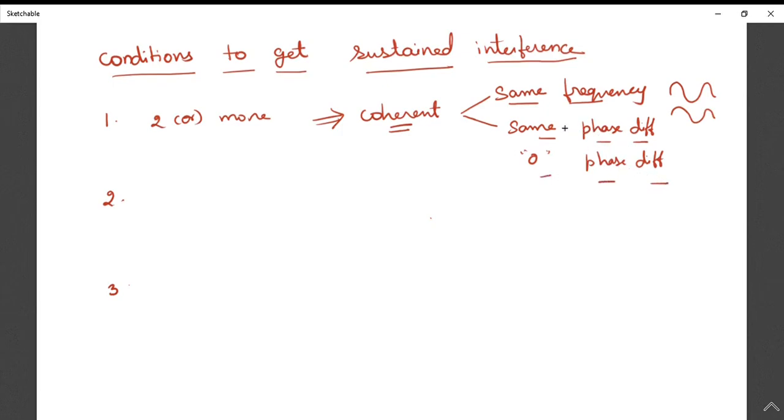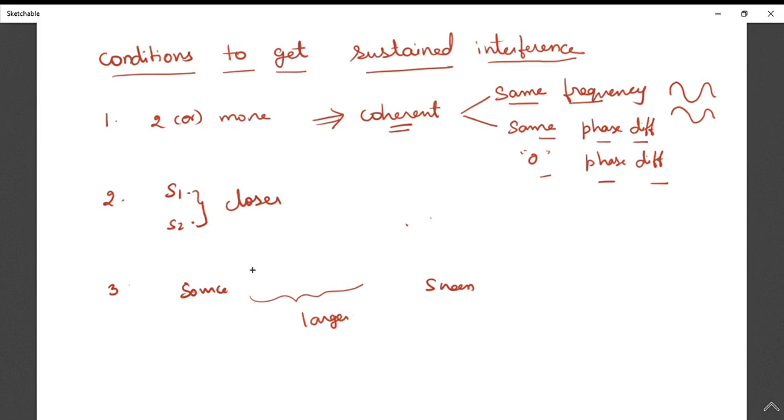And the second point is, the sources should be closer to each other. So this is source S1 and this is source S2. These sources should be closer to each other. And then we will observe the interference pattern on the screen. So the next point is, the sources and the screen, where we are going to observe the interference pattern, must be at a large distance. These are the three conditions so that we can get sustained interference.